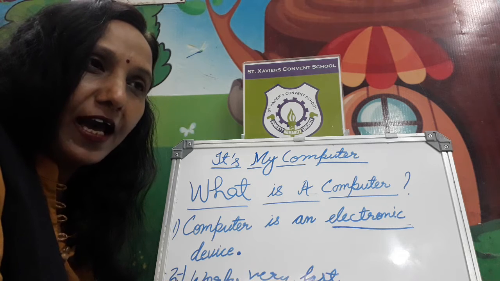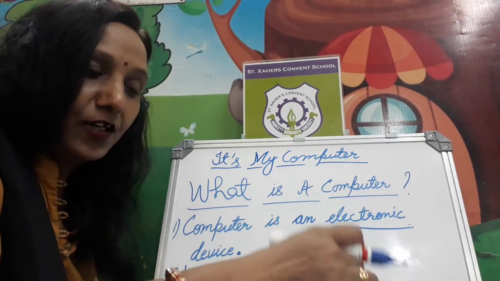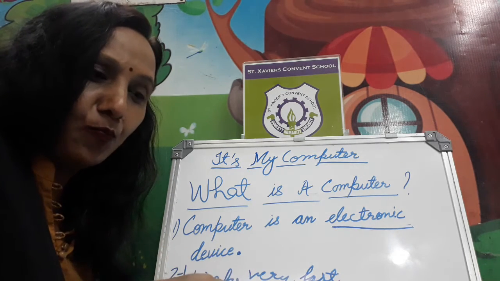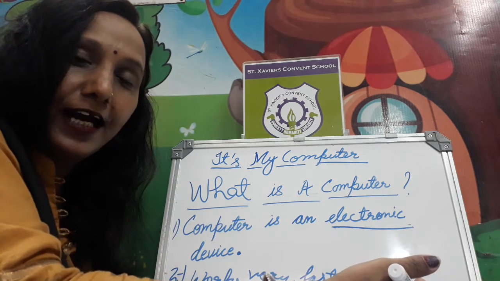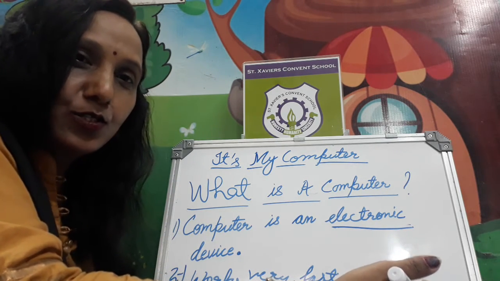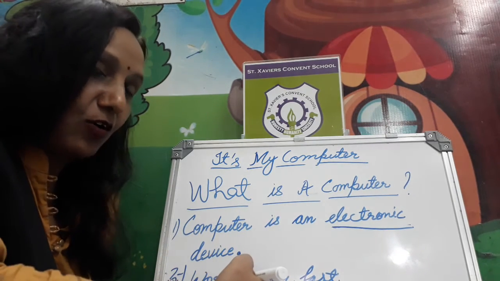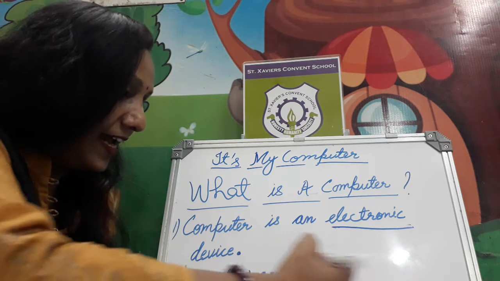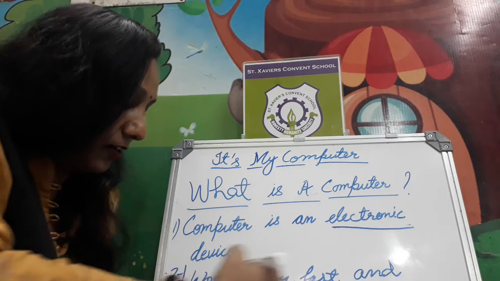If you want to add 2 plus 2 plus 2, you count on your fingers or draw lines. But in the system, you just feed 2 plus 2 plus 2 and the answer will come. That will be 6. So the answer comes immediately. That's why the computer system works very fast and accurate. It means it gives the correct answer.